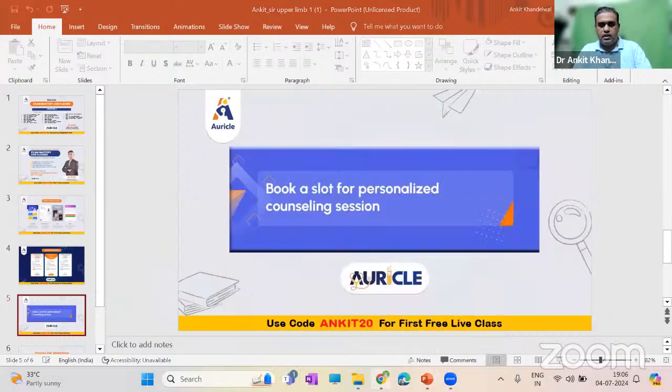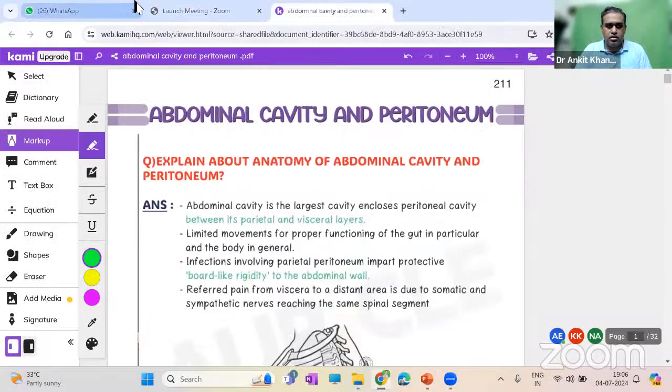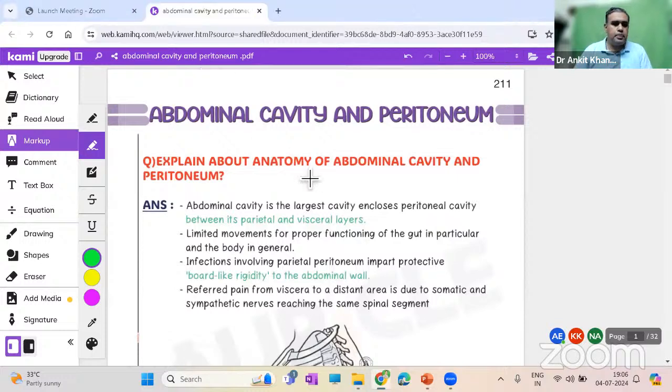Okay, now let's come to the topic as we're discussing the abdomen. So let us start with the abdomen part. Let's come to the main topic: abdominal cavity and peritoneum. This is what we are going to discuss in this one hour, and I hope it is quite an engaging session, in which we will be discussing very important concepts. So first question, explain the anatomy of the abdominal cavity and peritoneum.